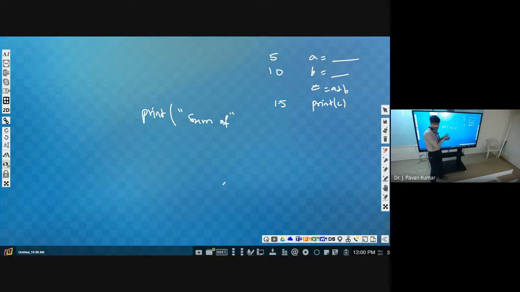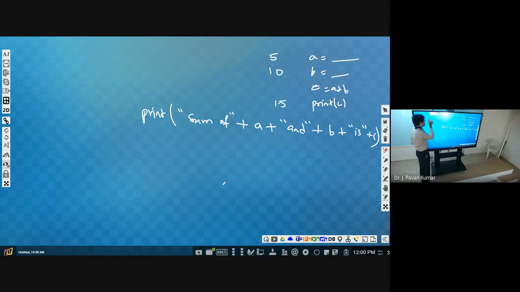You can use another print, and we can use end empty. That is concatenation. How can we concatenate? Plus sum of plus a plus double quotes and plus b plus c. Here what we are using is plus.